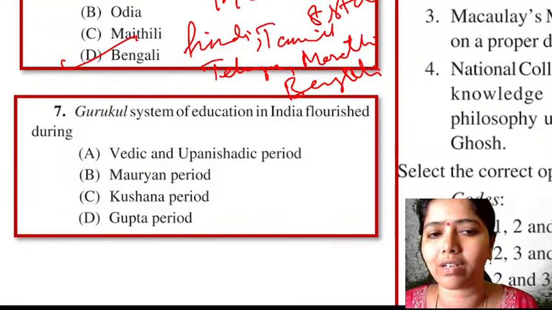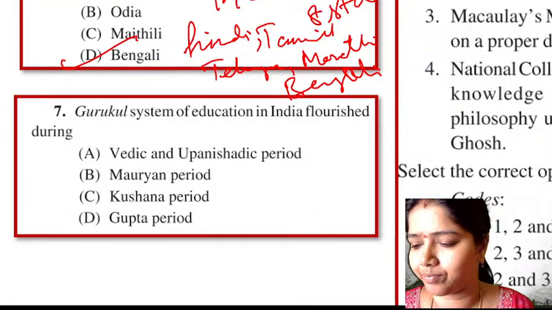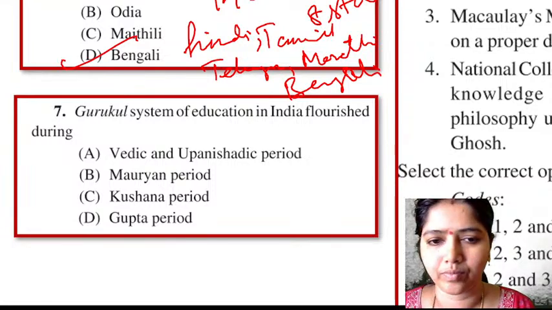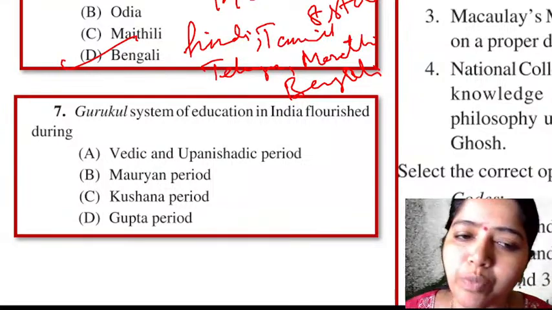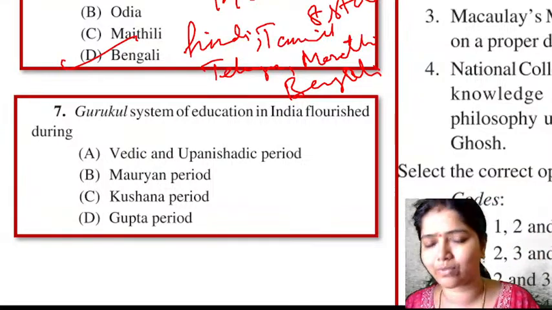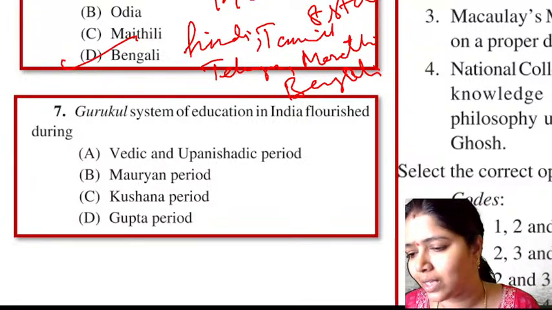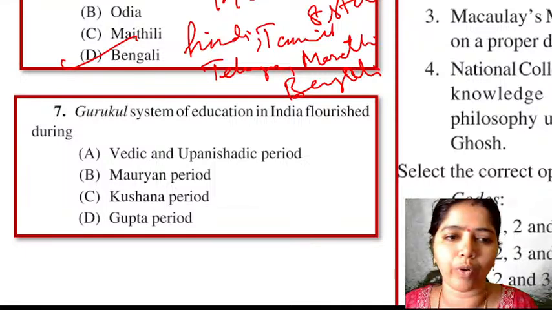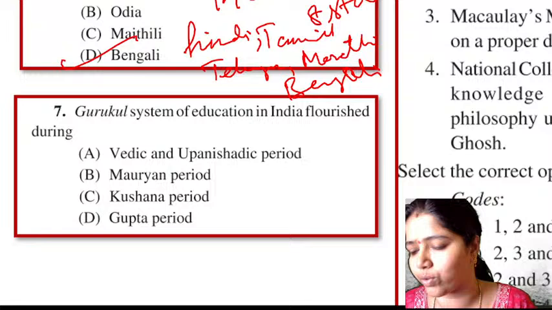Tomorrow I'll try to take this kind of class again. Is the evening possible for you learners? Tomorrow morning I have college, we have a feast, so I'll not be able to take the morning class. Will you be able to follow me in the evening so that I can take some more PYQs and classes for you?